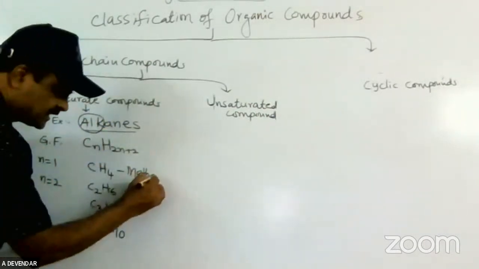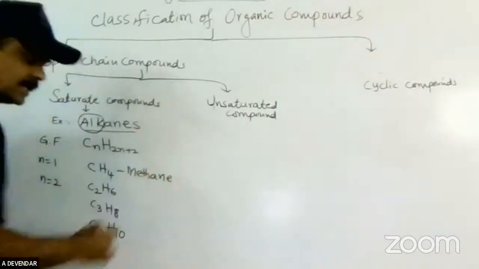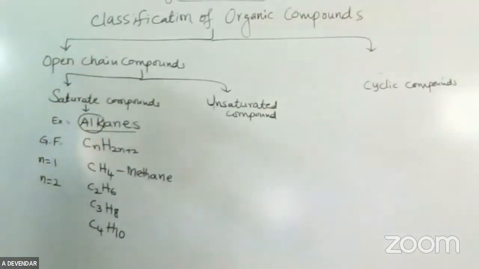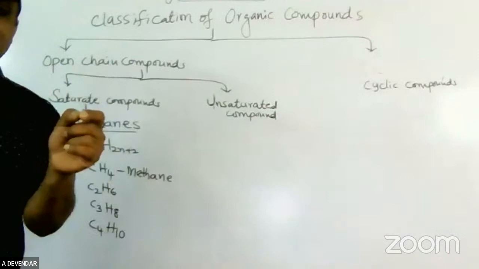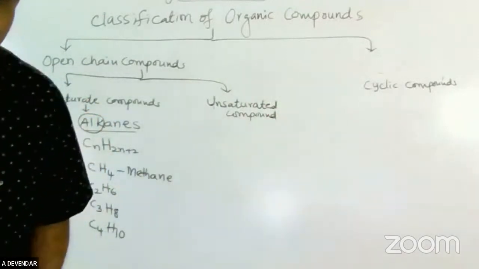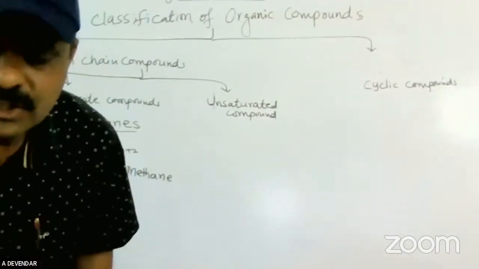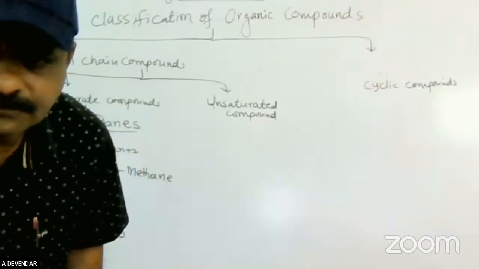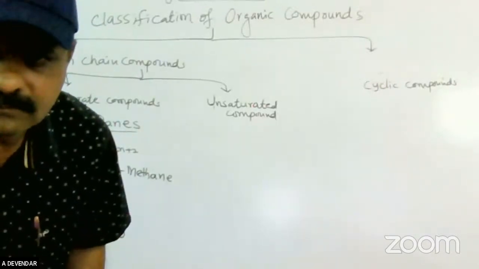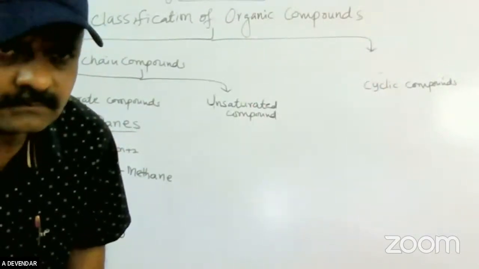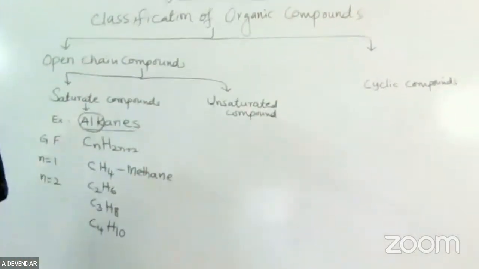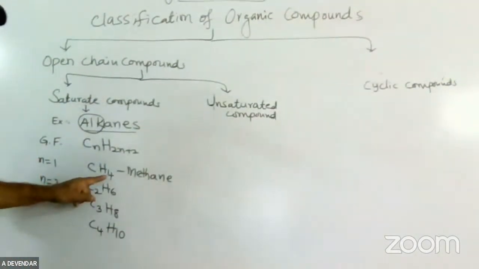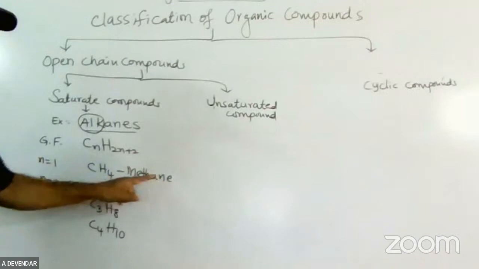So it is methane. You are using meth plus ane because one carbon is present in this particular saturated compound.